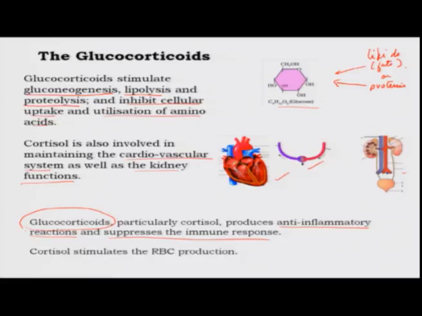For example, I can give you one example of this: when an organ is donated from one individual to another individual. Now, it is very difficult to get a perfect match. So, what will happen? The new individual who is getting this organ will be able to detect that it is foreign, it is coming from a foreign source, and our body's immune system is geared to attack anything that comes from the outside.